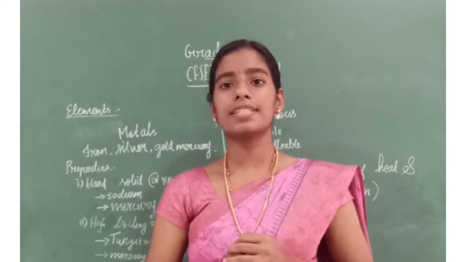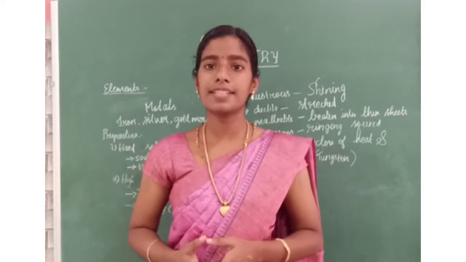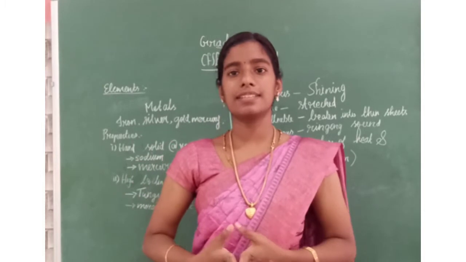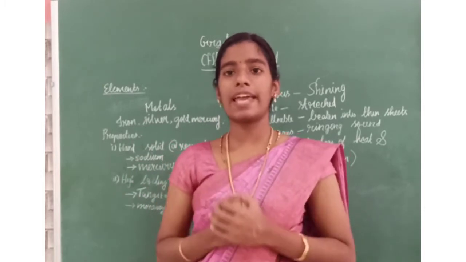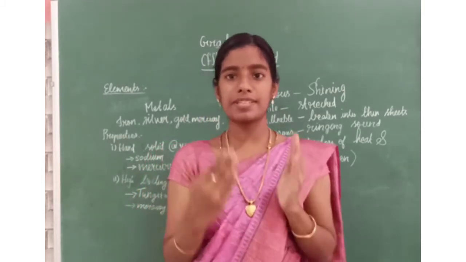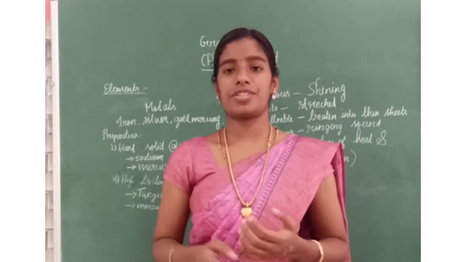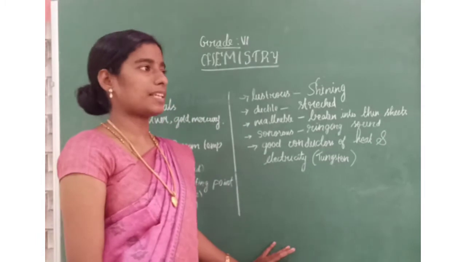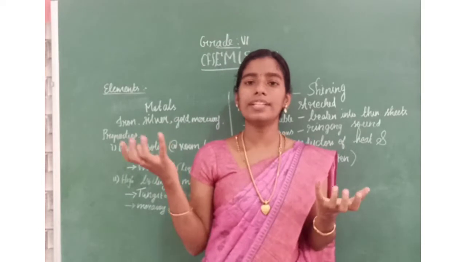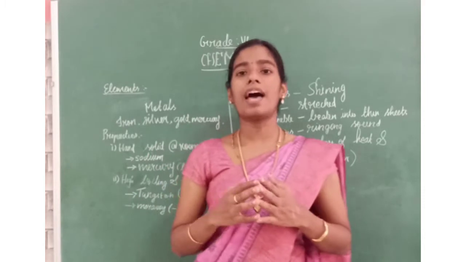The first one is metal. How many of you have heard this word metals? Have you ever heard this word metal? How does a metal look like? What is the relation between this element and metal? Metal is a type of element. Now we can learn what is metal. Usually metals are hard solids. It will be solid in nature at room temperature. Solids like, for example, iron.